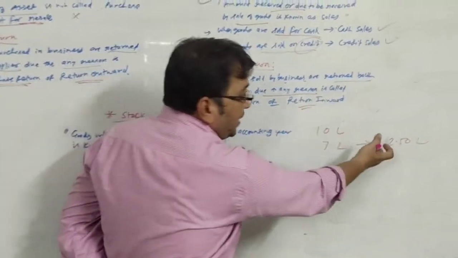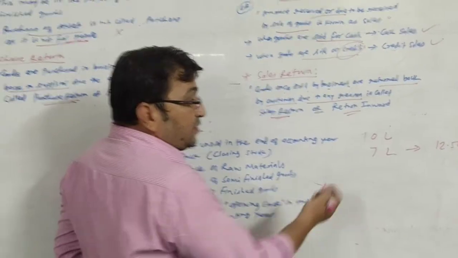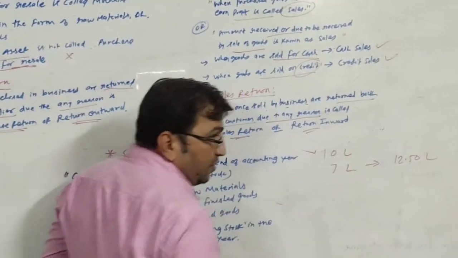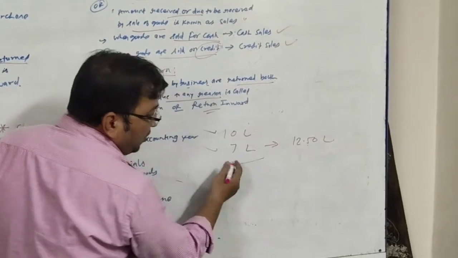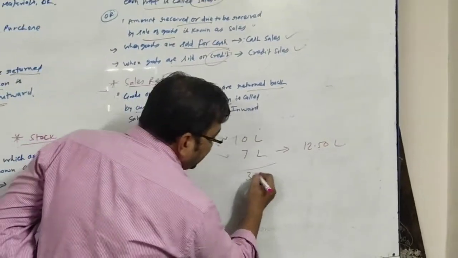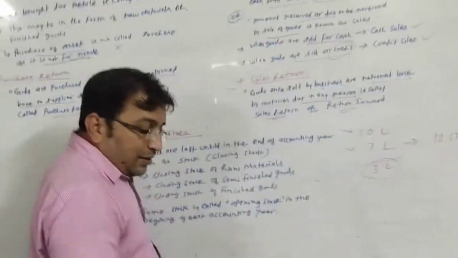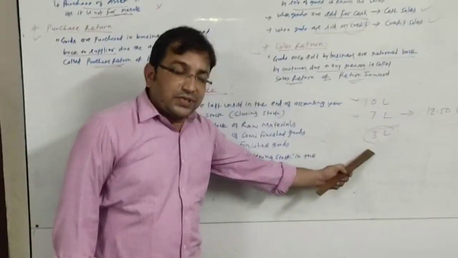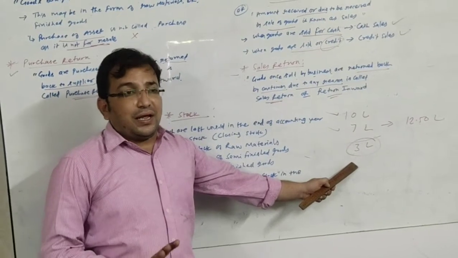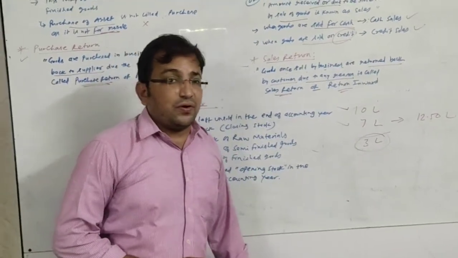Obviously we will be selling it for more price, no? So we have purchased goods of rupees 10 lakh. Out of that 10 lakh, goods of 7 lakh are sold off. What is left? 3 lakh. At the end of the accounting year, our value of closing stock will be 3 lakh. This is called closing stock. What is it?